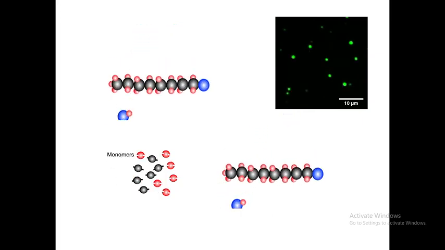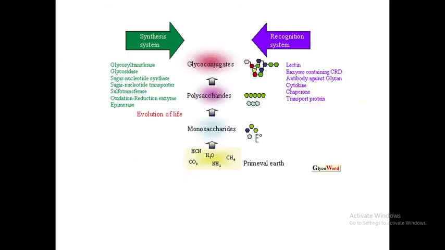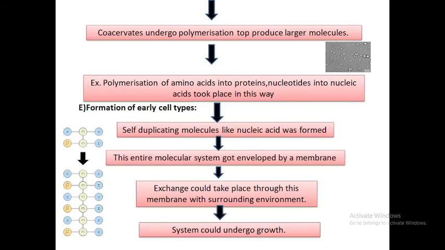The process of polymerization took place as soon as the environment became suitable for these reactions. The simple sugars were joined to form the polymer, that is, a carbohydrate. Amino acids joined to form the polypeptides, the fatty acids joined to form the lipids, and purines and pyrimidines along with the deoxyribose sugar formed the nucleic acid. So the coacervates underwent the polymerization reaction.